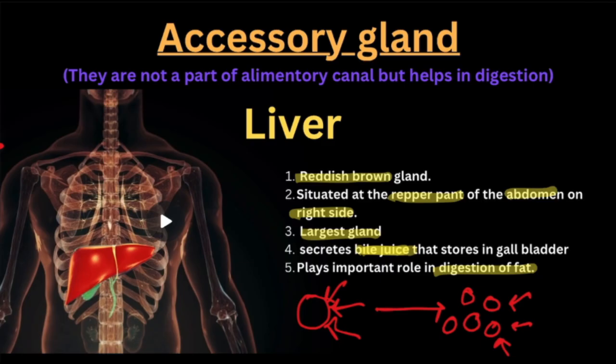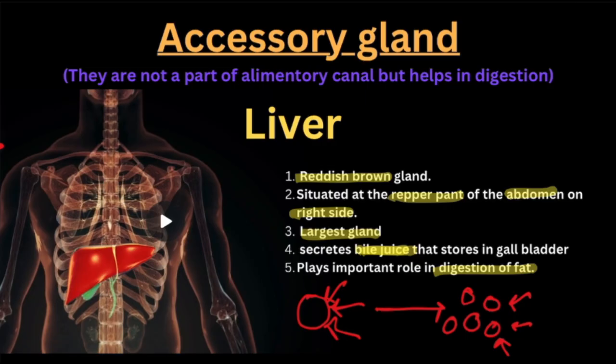Bile juice actually helps to break down the size of fat globules into smaller sizes so that the enzymes can act upon it, and this particular process is termed as emulsification. So bile juice does not digest the fat, it actually emulsifies the fat. You have to remember this thing.